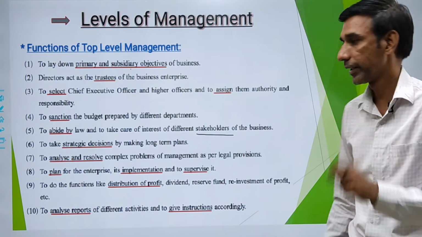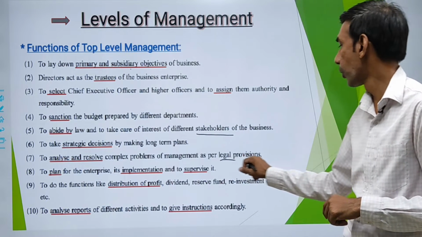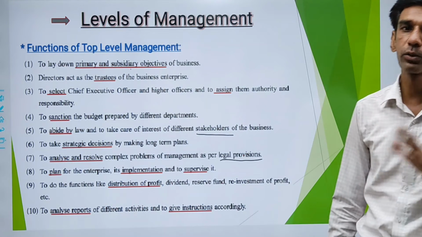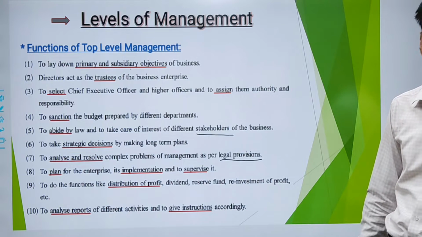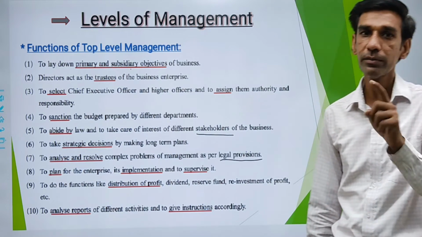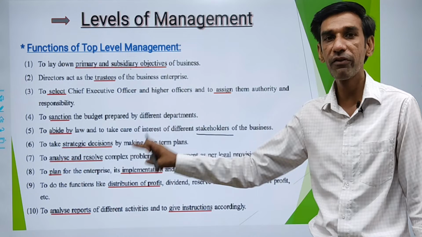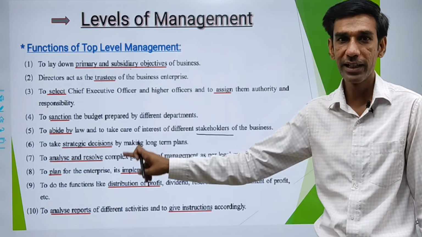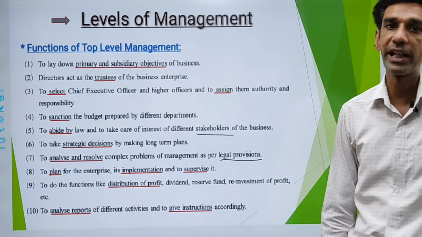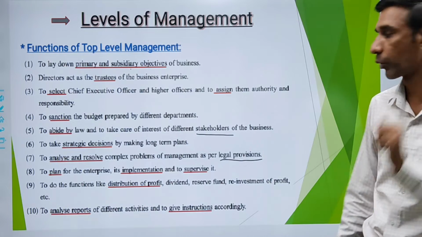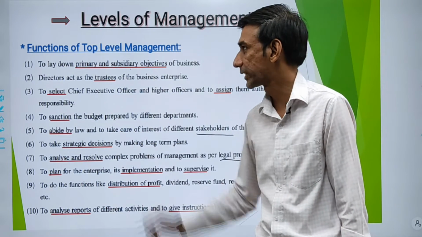While doing so, they have to keep in mind the legal provisions also. They have to act according to the law. They cannot breach any law to resolve the problem. So while resolving the problem, analysis has to be done as per rules, as per legal provision. That was point number 7.